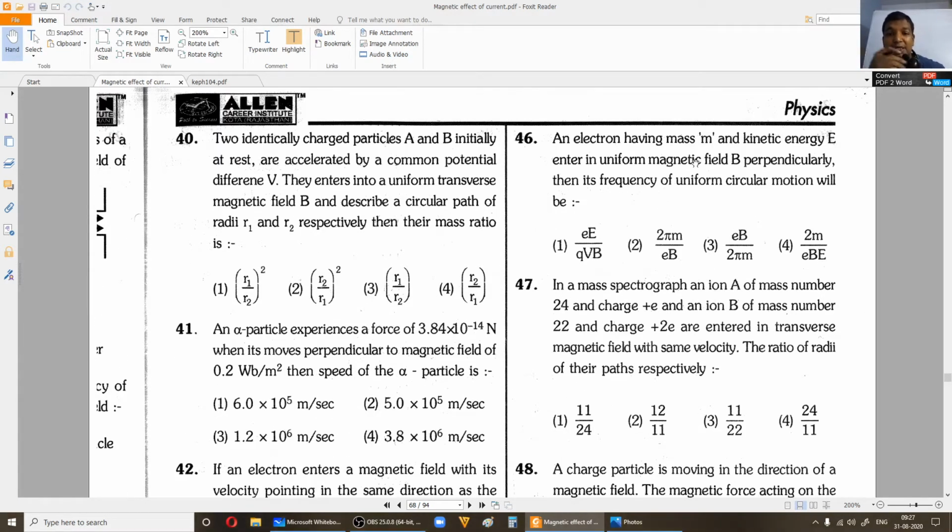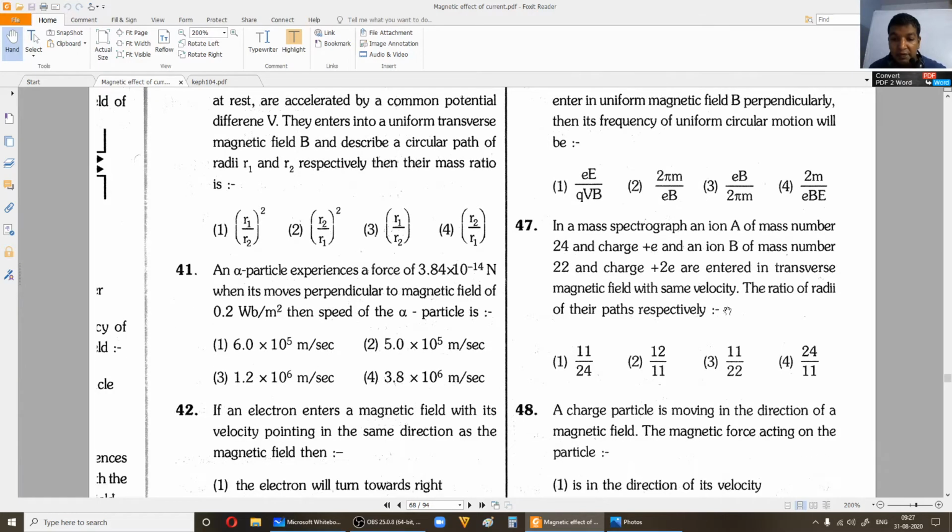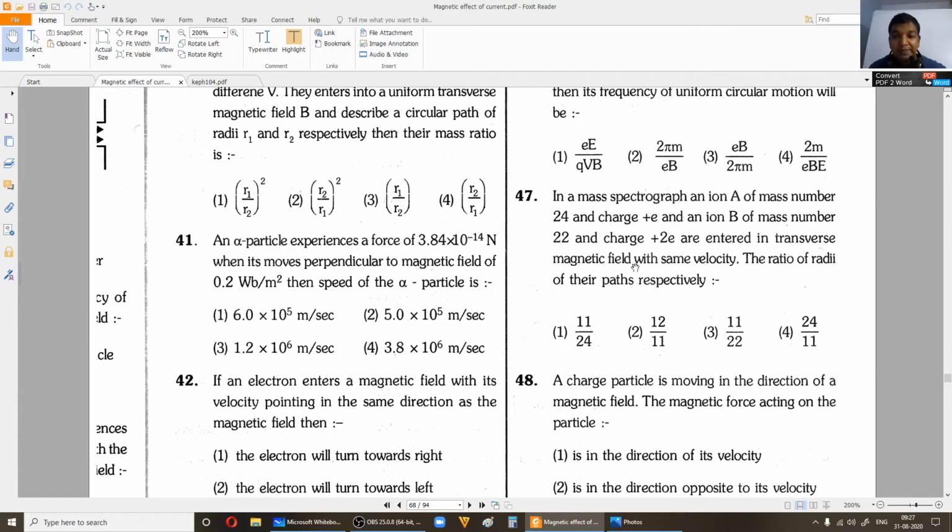Now 46th, an electron having mass m and kinetic energy E enters in uniform magnetic field B perpendicularly, then its frequency of uniform circular motion will be. So this is a standard result. I think you can derive it, fine. So 47th also you do, it's easy.